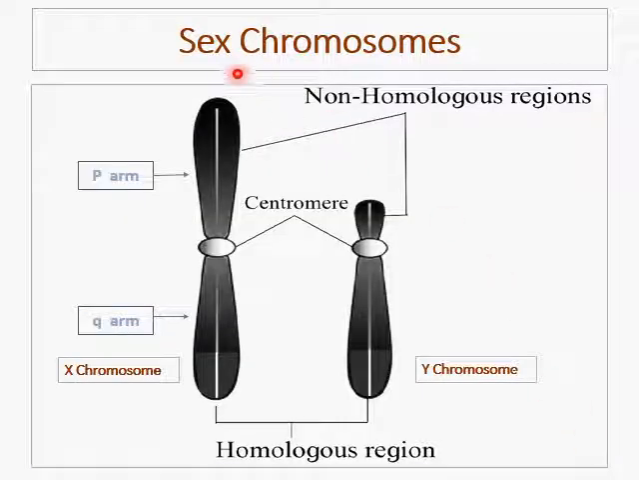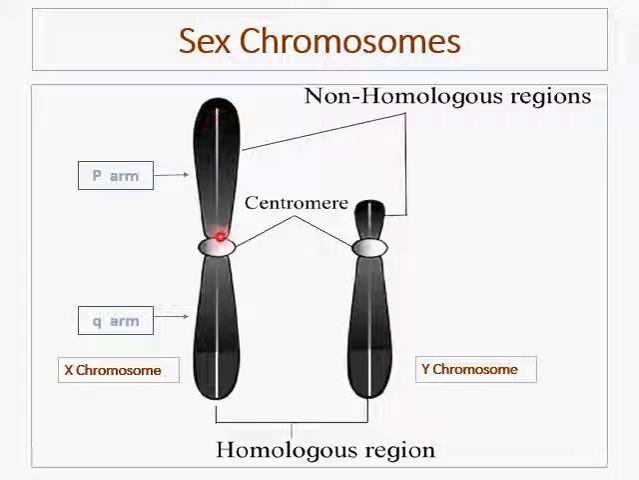Let us see about the sex chromosome. The sex chromosomes are the X chromosome and the Y chromosome. In case of male, you will see XY chromosomes as the 23rd pair, whereas in female, both X chromosomes are found in the 23rd pair.